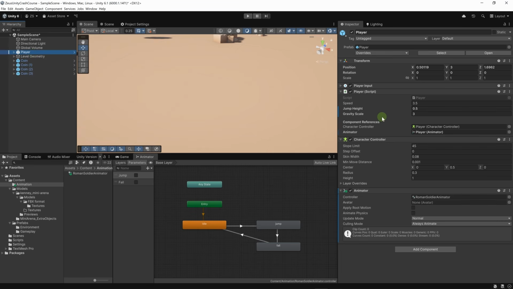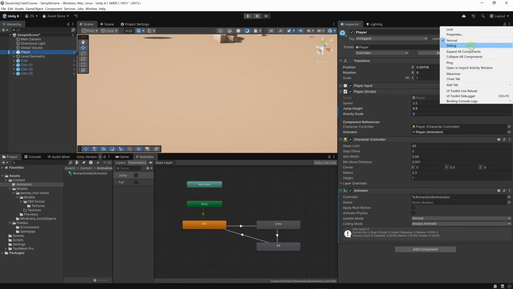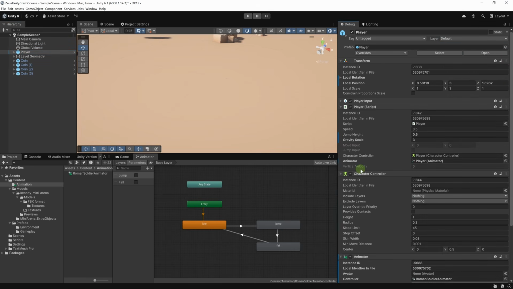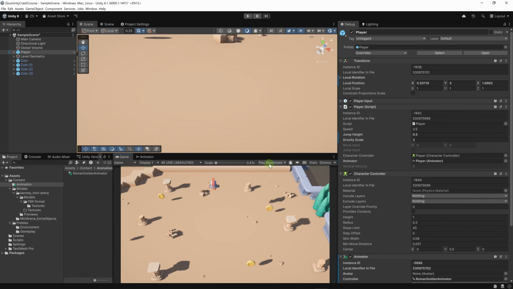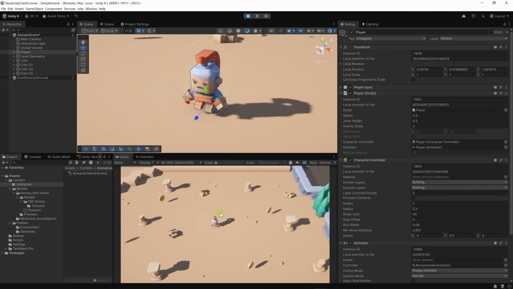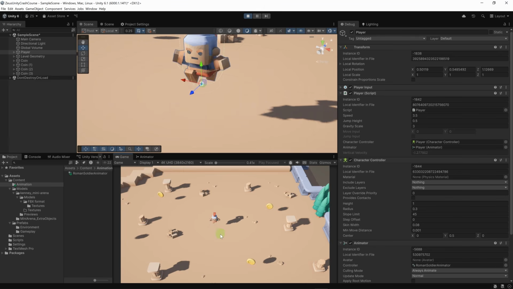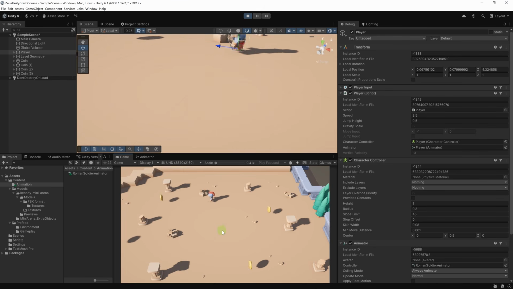Perhaps we can debug these booleans. Let's go to the inspector of our player and let's enable debug mode. Let's click on these 3 points, then debug, and here we can see the vertical velocity. Okay, let's run the game and let's change the play maximize on the game view to play focused, because I still want to keep an eye on the values. Okay, now it seems to be working. So the problem was that perhaps we needed to go out of play mode and start again for the changes on our animator to take place.